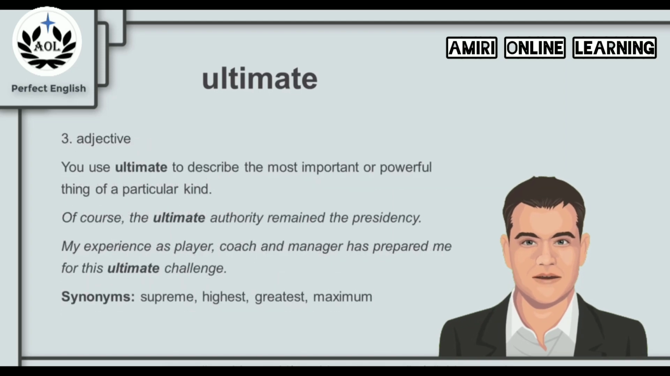And let's take a look at ultimate in also a different context. Now, you use ultimate to describe the most important or powerful thing in a particular kind, maybe just like the cheetah. For example, of course, the ultimate authority remained the presidency. That is the most important or the most powerful. Another example, my experience as player, coach, and manager has prepared me for this ultimate challenge. That is the most important challenge. And synonyms for ultimate in this context are the words supreme, highest, greatest, or maximum.